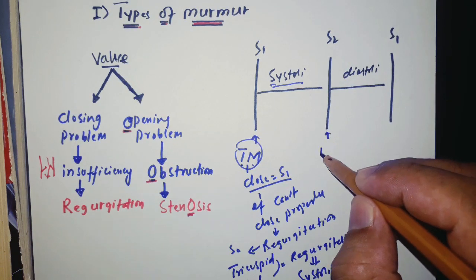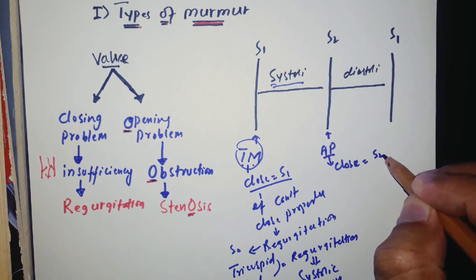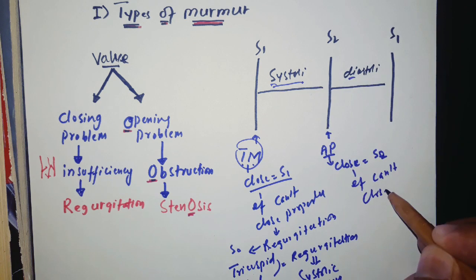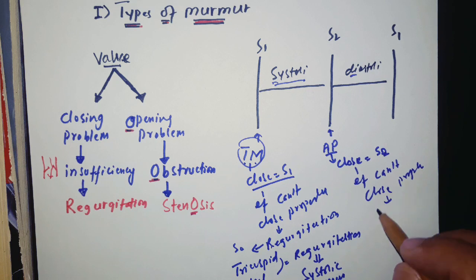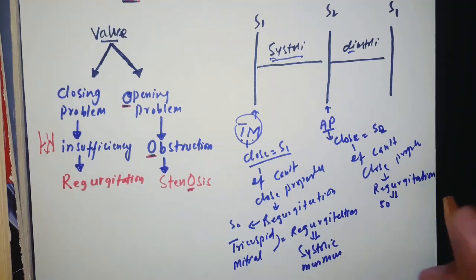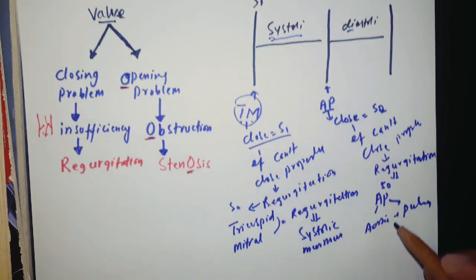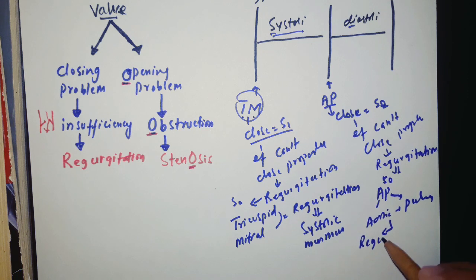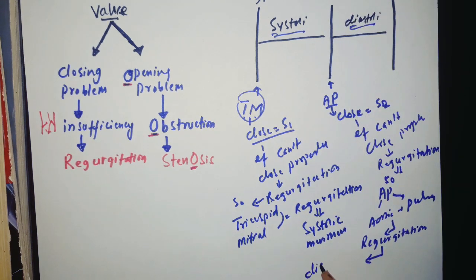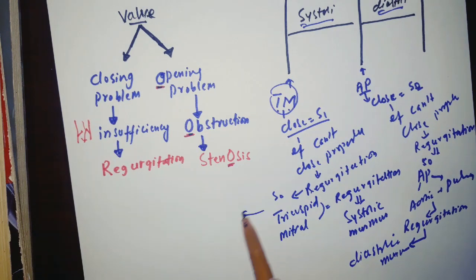Now S2 is due to the closure of the aortic and pulmonary valves. It will produce S2. If the aortic and pulmonary valves don't close properly, a closing problem occurs, which is called regurgitation. Now the aortic and pulmonary regurgitation is going to cause which kind of murmur? After S2 we have diastole. So aortic and pulmonary regurgitation is going to cause diastolic murmur. So this is the concept.